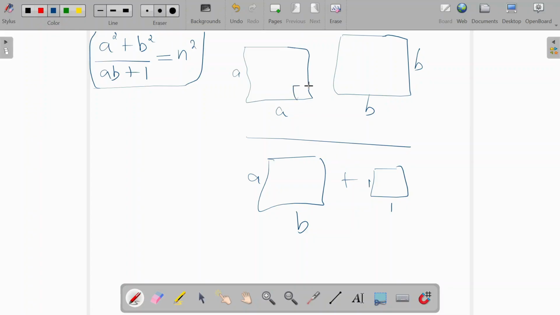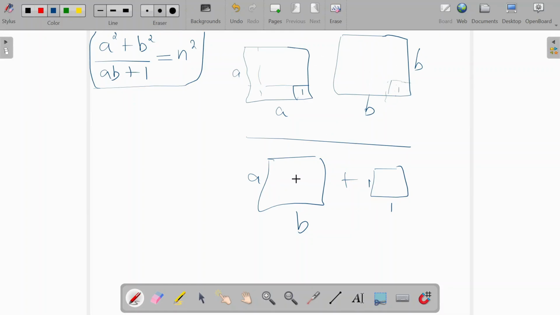Suppose A square people are standing in A rows and A columns. The total number of people will form a square, right? Same thing with B square: B square people standing in B rows and B columns also form a square.